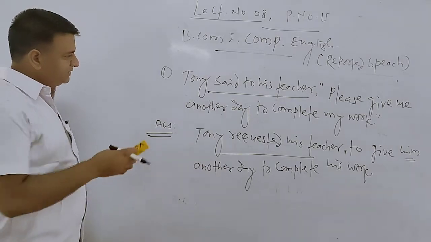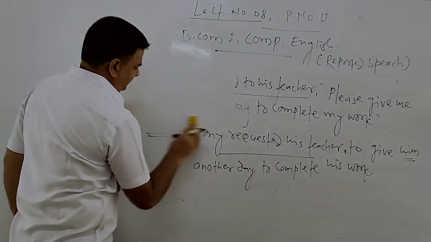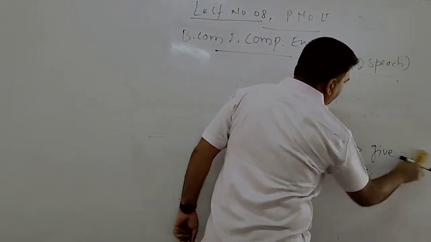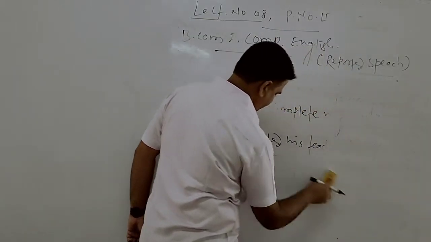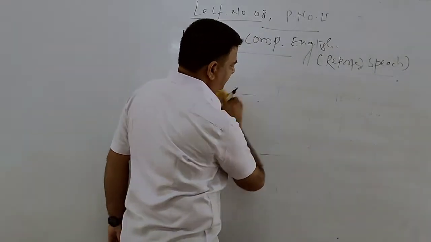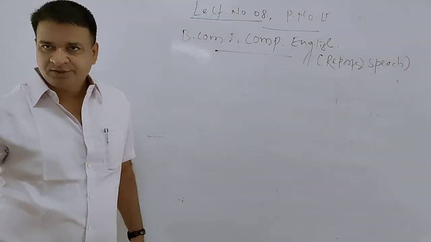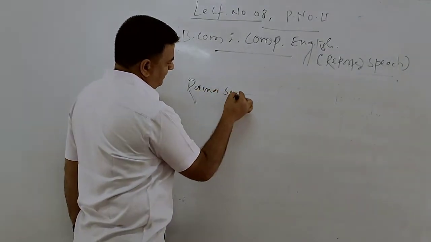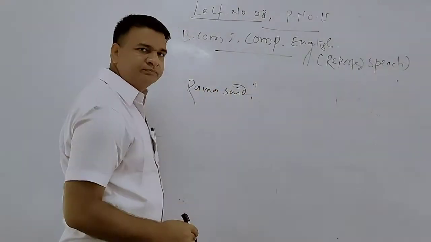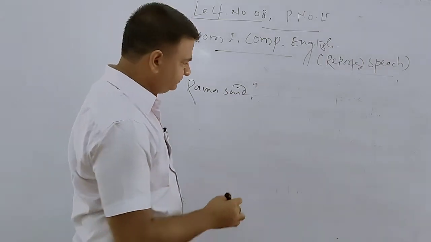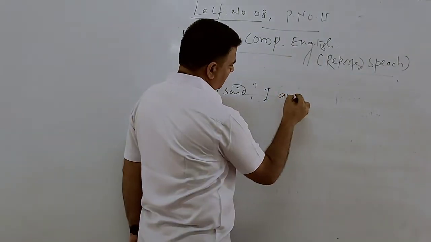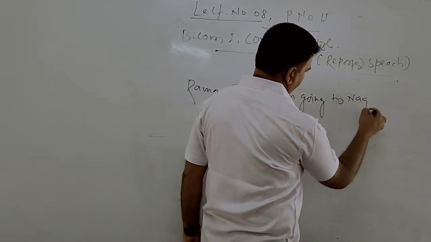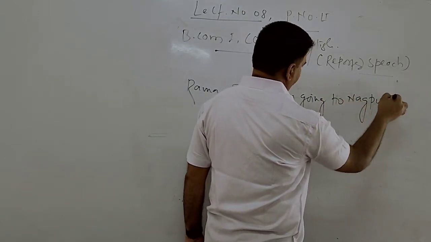Again, we will just discuss some examples of how they are changing each other. Means you will come to know about it. Suppose one sentence is Rama said, I am going to Nagpur.